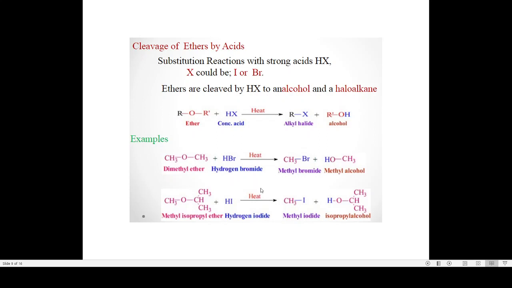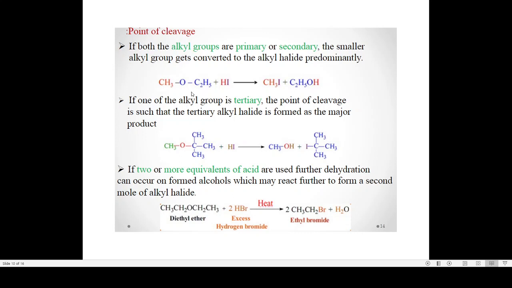So let us look in detail at the point of cleavage. If both the alkyl groups are primary or secondary, the smaller alkyl group is converted into the alkyl halide predominantly. For example, when methyl ethyl ether is reacted with HI, we get methyl iodide and ethyl alcohol. So the smaller group has been converted to its halide form.